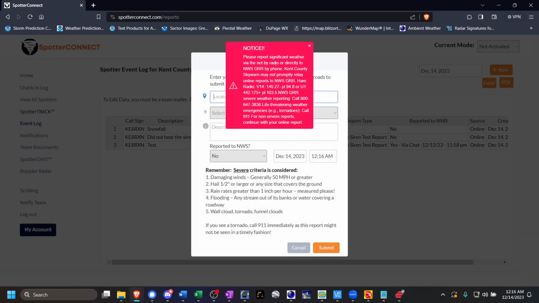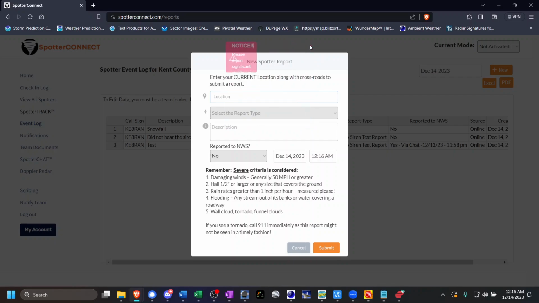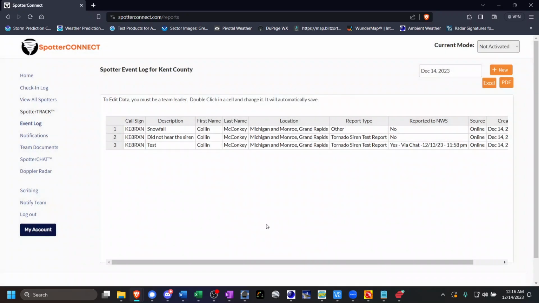You will, of course, get the red disclaimer stating, please, if at all possible, do it via amateur radio so that we know who you are, where you are, and what type of report it is, because during the fog of war, so to speak, we may not see all of the online reports right away until we go back and review them later. The best way to get your information across is to report it via the amateur radio net. Of course, if it's a life-threatening emergency, don't wait to call us. Call it in to dispatch via 911, of course. But nevertheless, this is how you would report something, but also see other reports as well if you are a standard spotter.